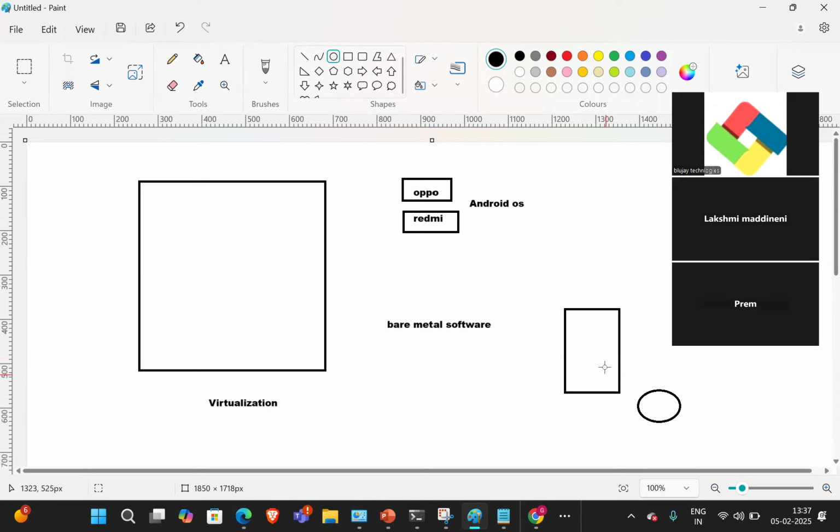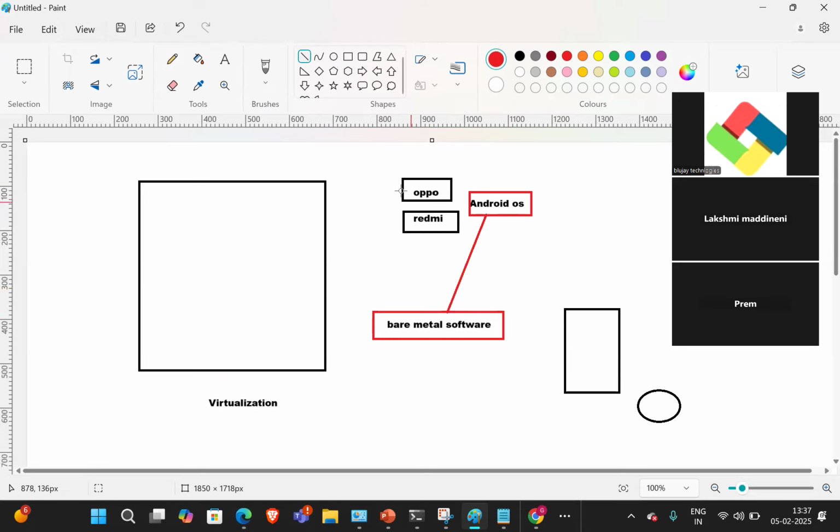Definitely there will be an OS installed. Which OS is installed on our mobile phones? Android OS, right? So Android is a bare metal software. In Redmi, Oppo, whatever it may be.